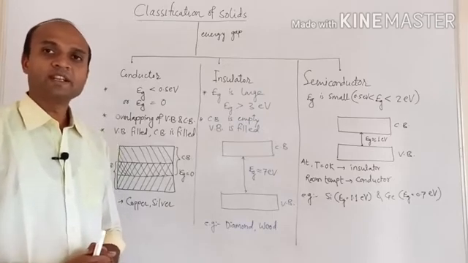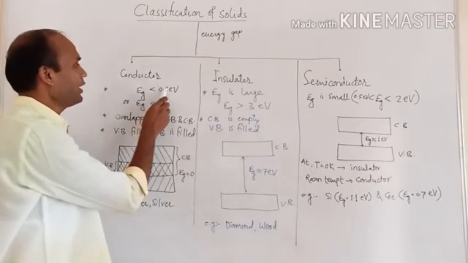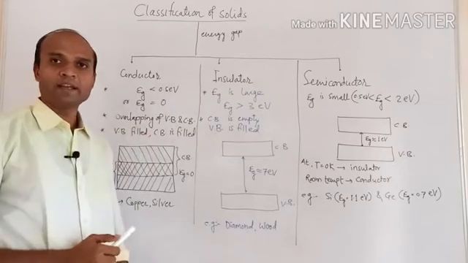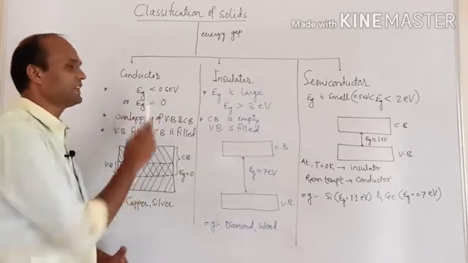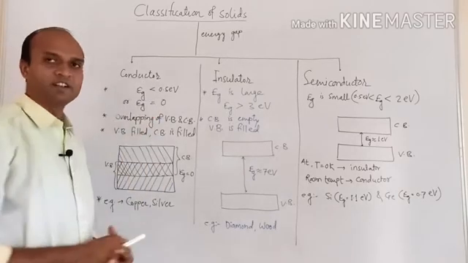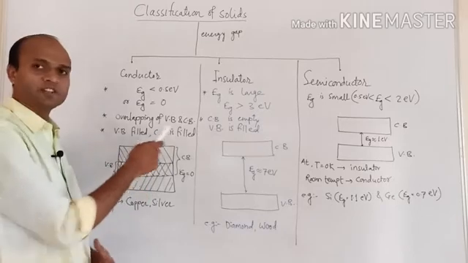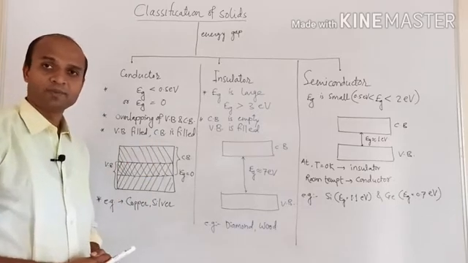Very small means it is less than 0.5 electron volt. So either the energy gap is 0 or it is less than 0.5 electron volt. Then such solids are conductors. Here, in this case, the valence band is filled and the conduction band is also partially filled.